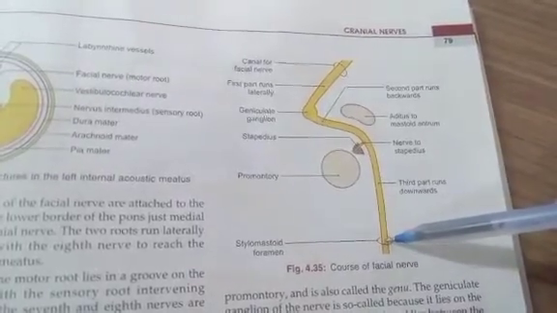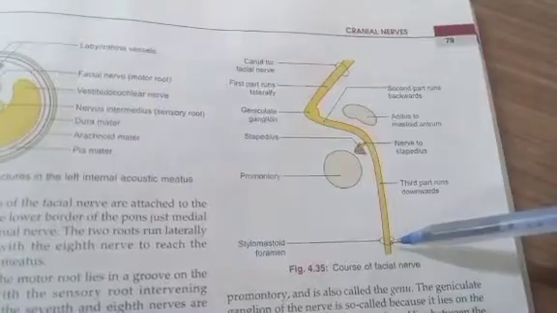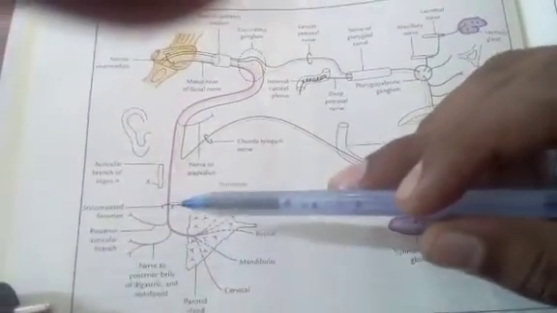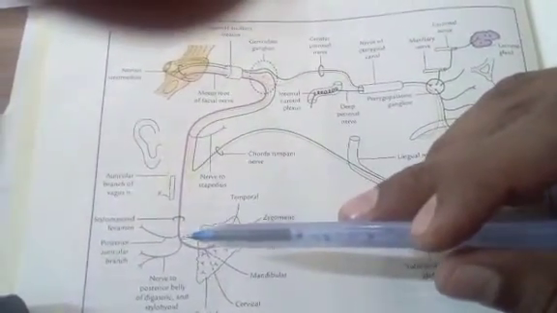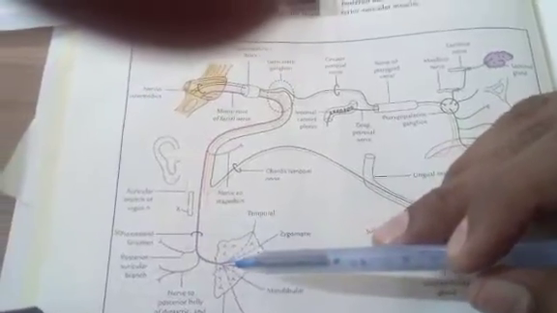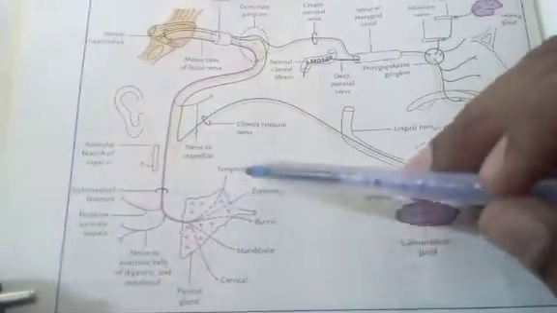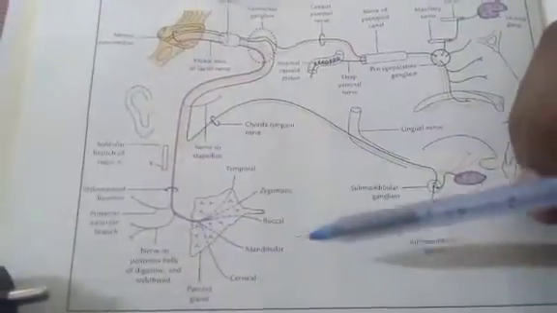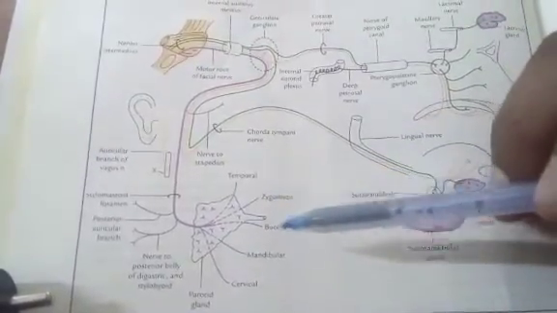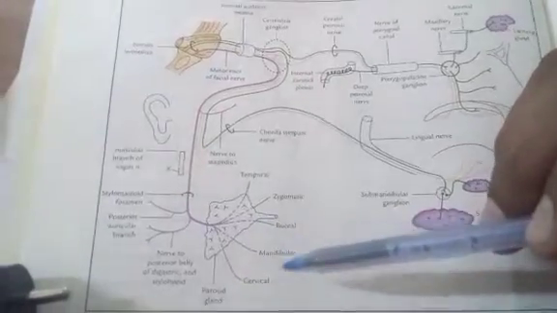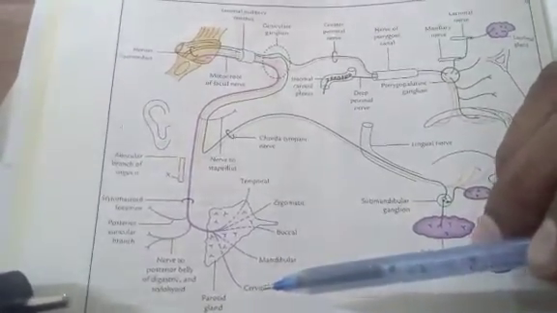After coming out of the stylomastoid foramen, the extracranial course of the facial nerve is as follows. The facial nerve runs lateral to the styloid process and enters the posteromedial surface of the parotid gland. It runs through it and divides into five terminal branches, which you already know: temporal, zygomatic, buccal, which are upper and lower buccal, marginal mandibular, and cervical branch.